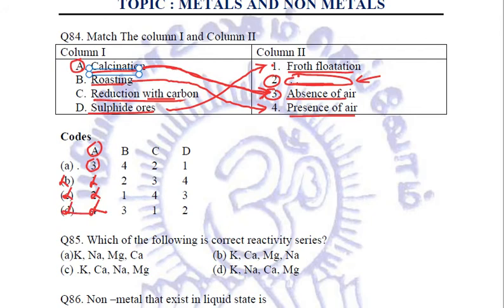Confirm it. B matches with 4. B is getting matched with 4. D matches with 1. D is with 1. So we are just left with C, which should match with 2, whatever 2 was. Right? So A is our answer. See, without even knowing what the given option was, we are able to attempt this question. Fine.